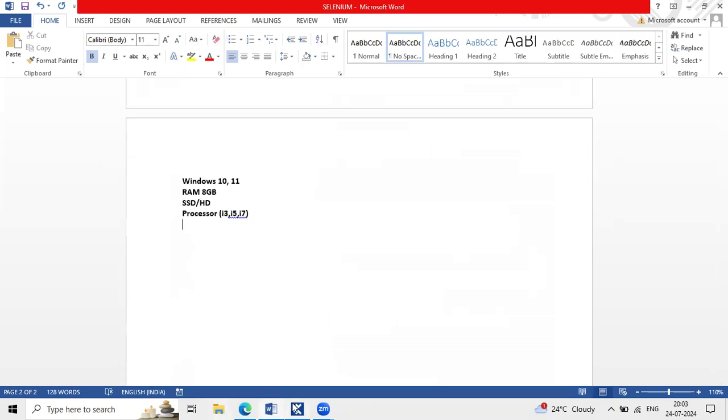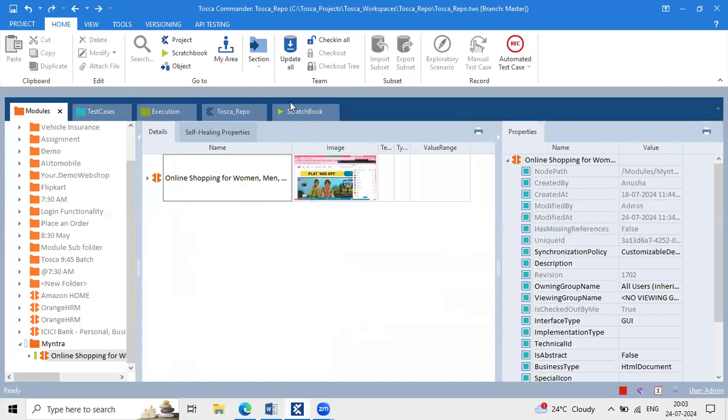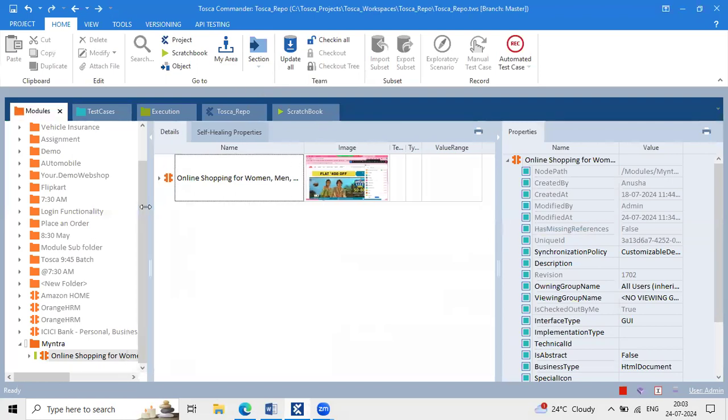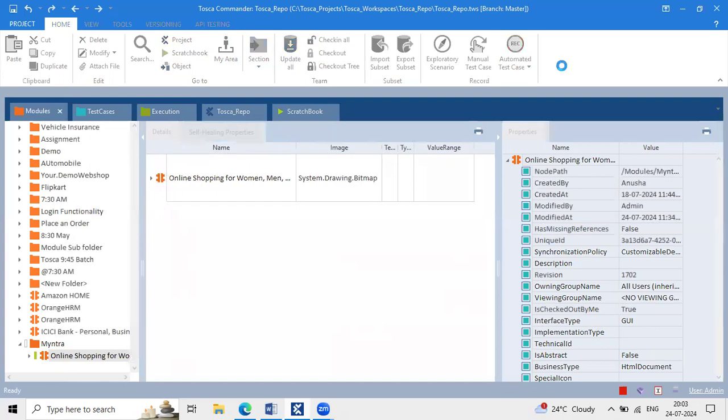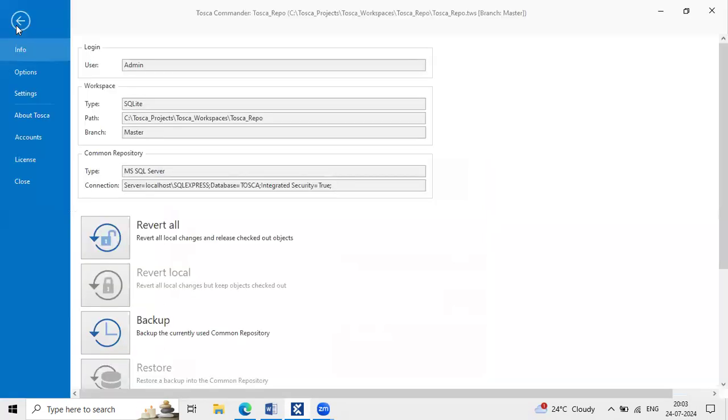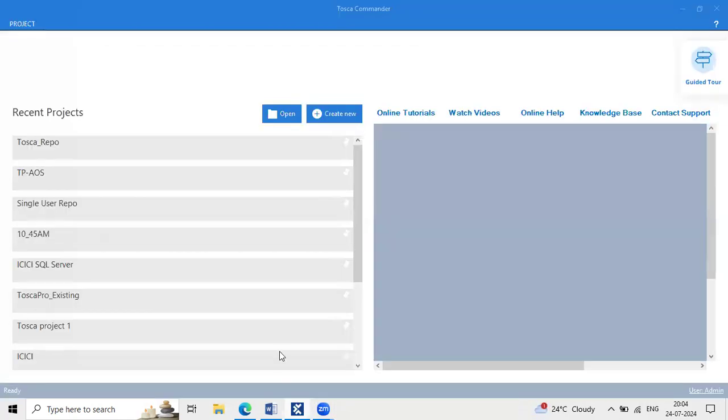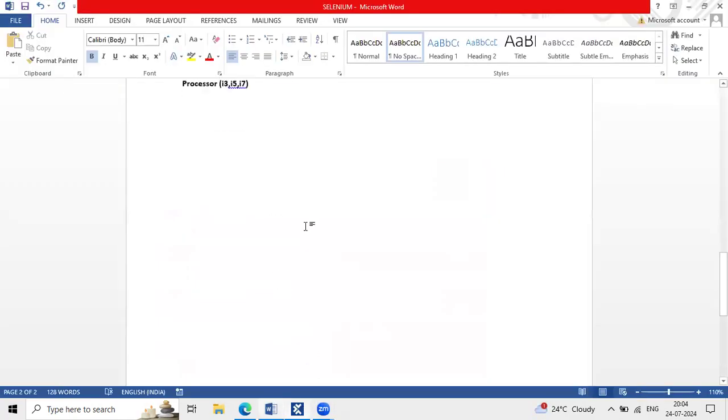example as well. Okay. So this is the Tosca Commander, team. Here you are able to see what Tosca Commander is. Today I'll explain the project point of view. I'll close this entire project. Two things I'll explain to you today. Yesterday I just executed one scenario from the Tosca point of view, team.